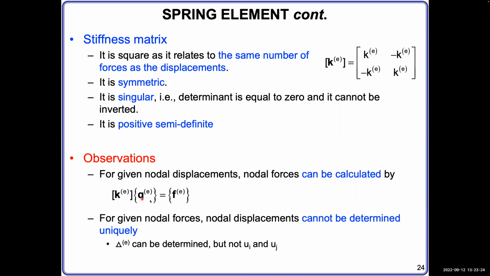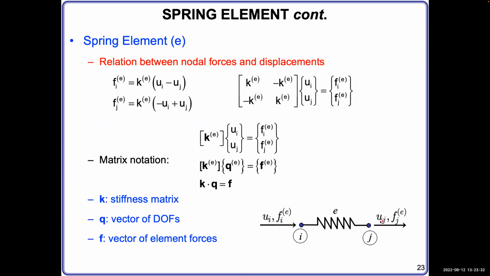The reason is that if you have force applied to the spring, like this spring, and we don't know the displacement, we only know the force, Fi and Fj, and the spring constant.